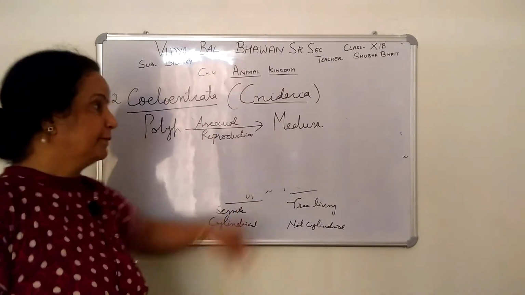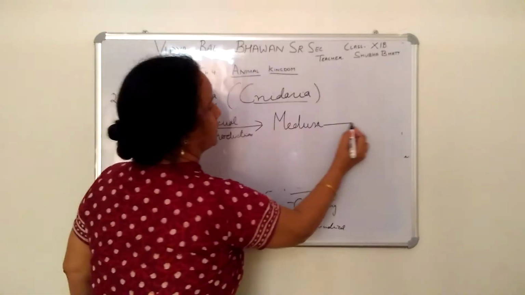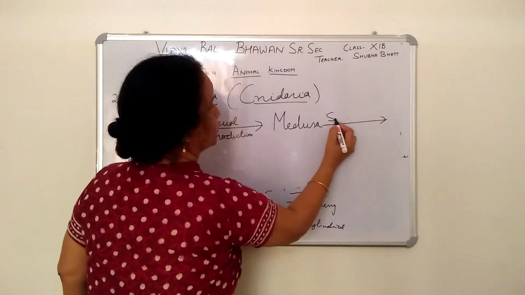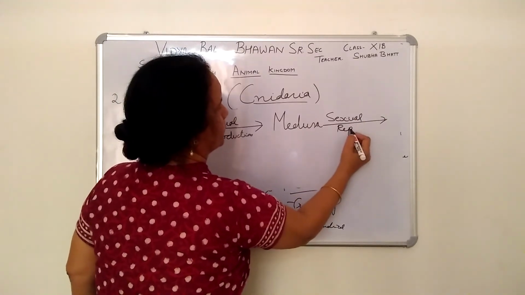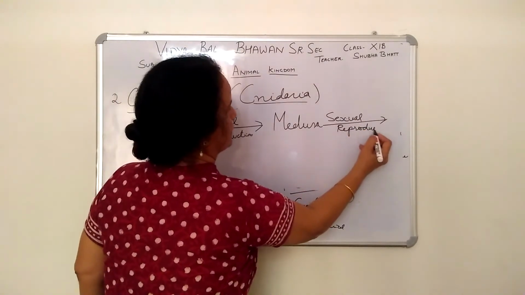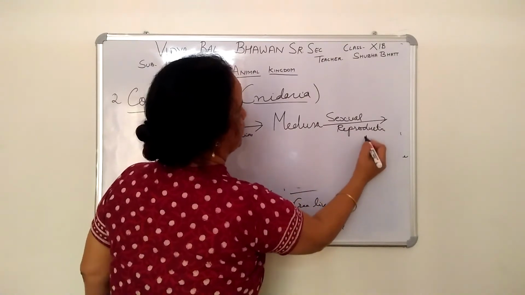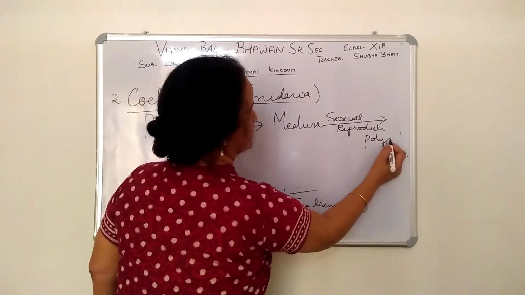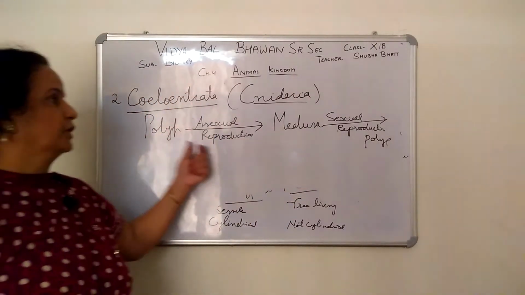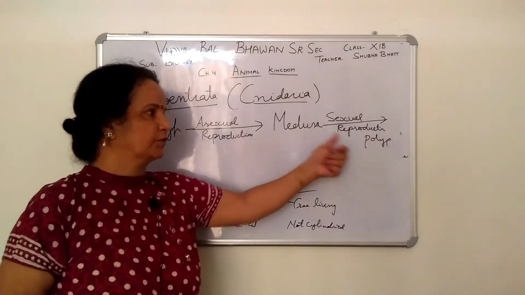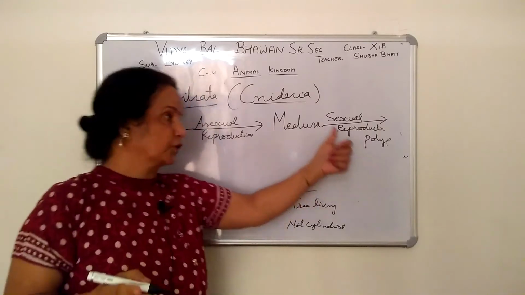And medusa, when it reproduces sexually, will give polyp. Right? So polyp gives rise to medusa, which gives rise to polyp, but the reproduction is different.